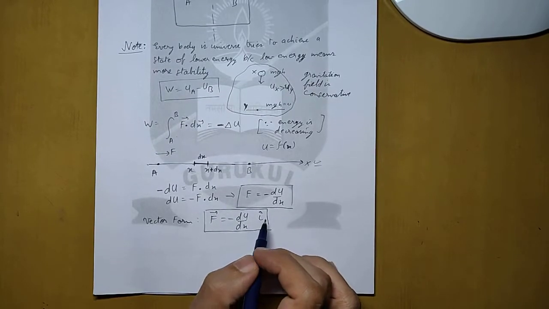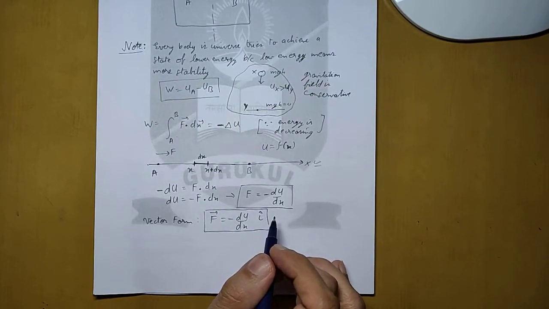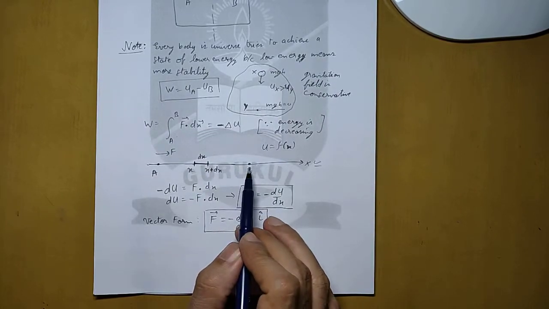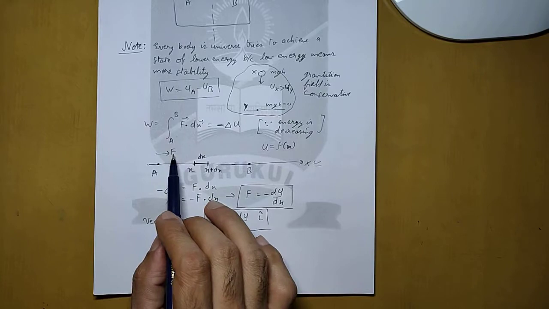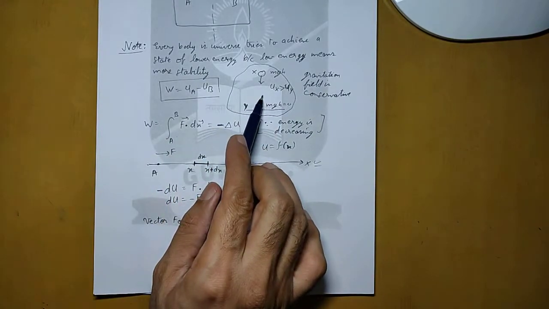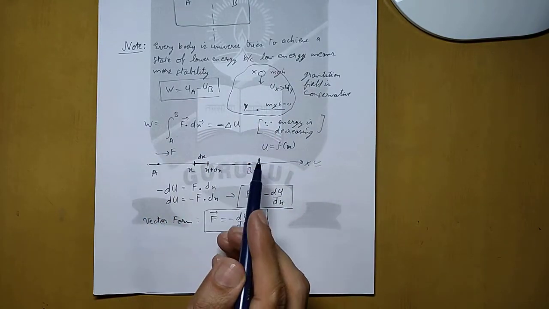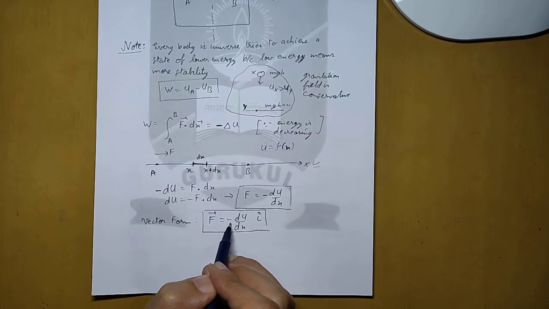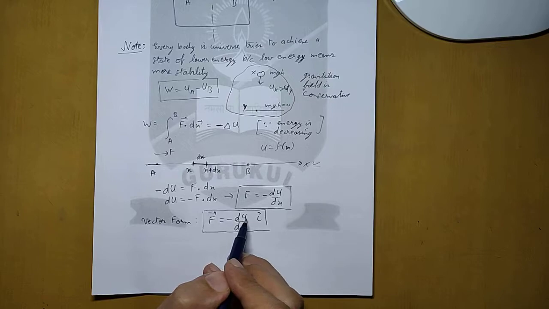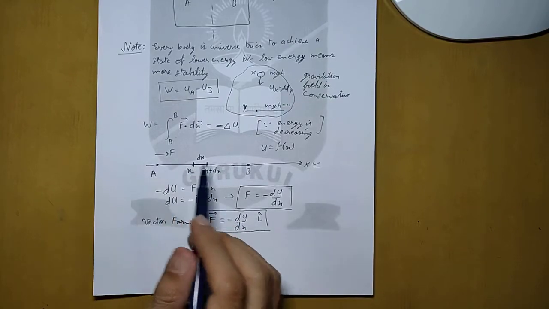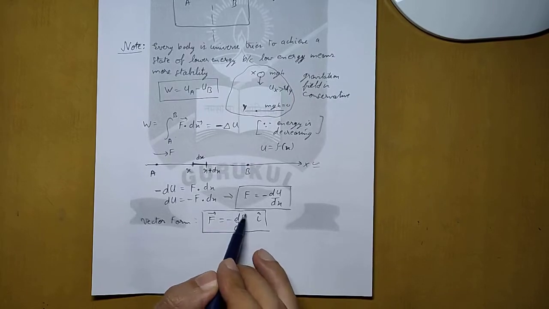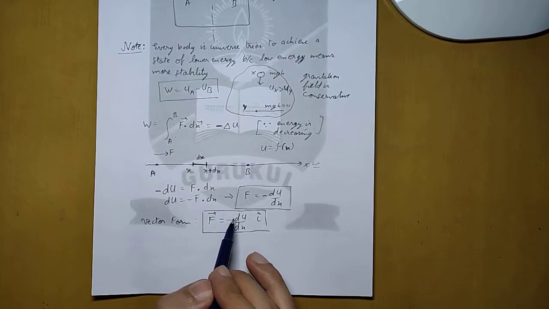The negative sign is showing that the force of the field is always acting in the direction where the potential energy will decrease. So it is the force that is generated in the field itself, no external force, and it will always carry a negative sign, because there will be a decrease in energy. If suppose an external force is applied which is increasing the energy, then in that case the relation will be the same, but the minus sign will be removed.